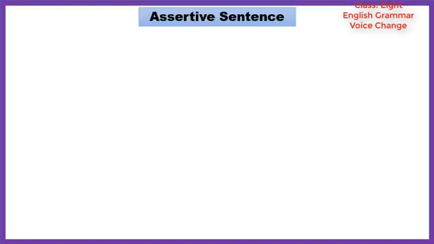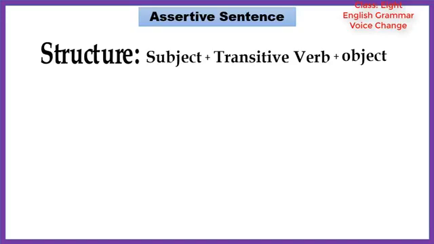Dear students, now I will show you how you will change the active voice which are in assertive sentence to passive voice. You know the structure of assertive voice. Normal structure is subject, transitive verb and object.